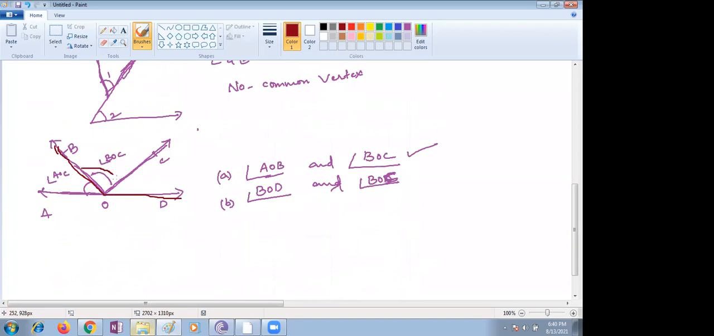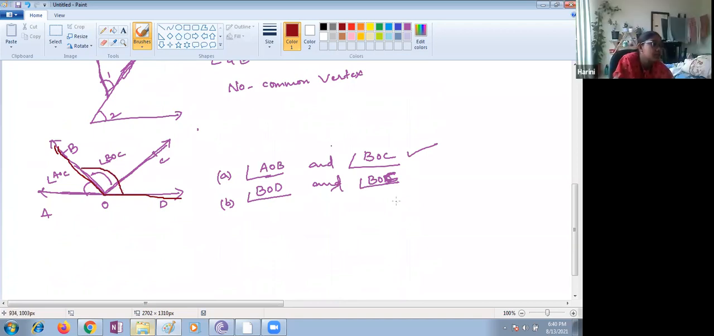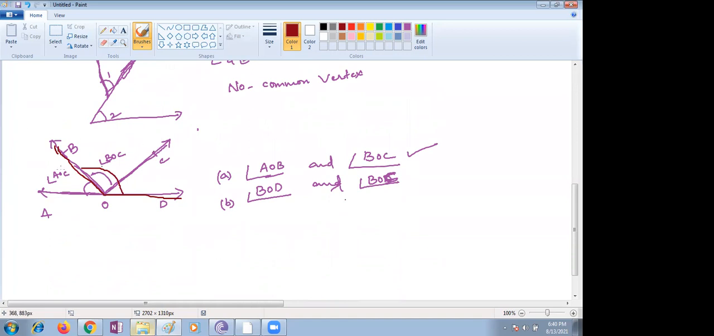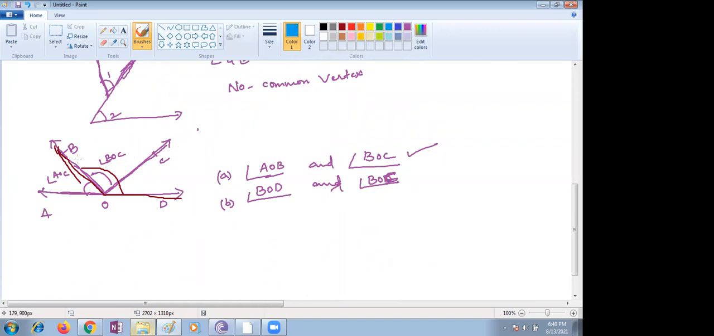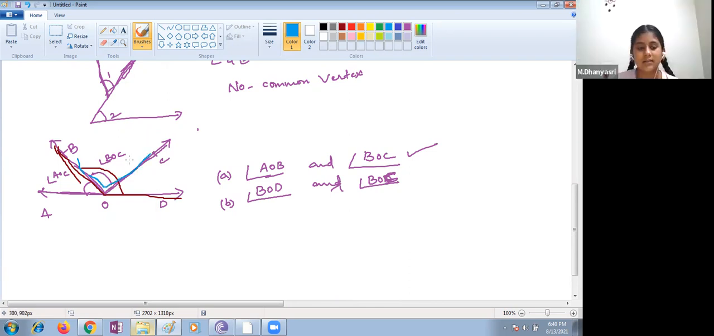Could you also tell the students' names, who should answer next? BOC. In another color I'm taking here just BOC. Are these two also adjacent angles? No, they are not adjacent.